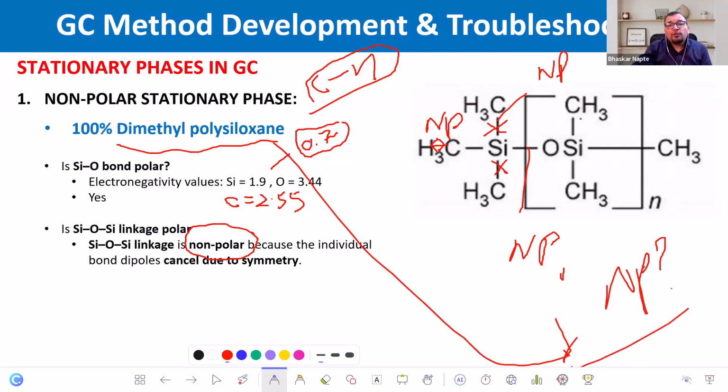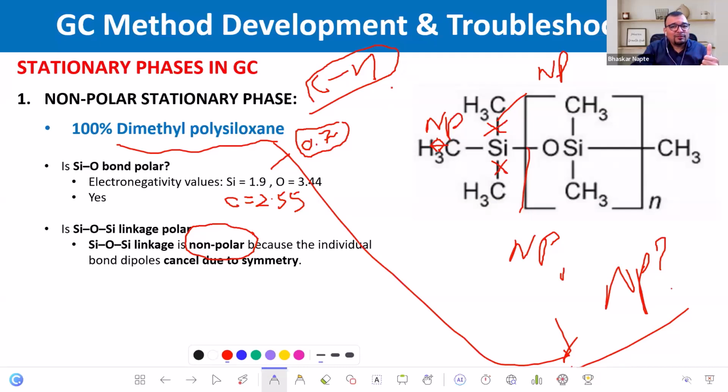Right. So what is the force of attraction that is going to take place in non-polar compounds? We talked about five different retention mechanisms, right? Starting from London dispersion force to dipole-dipole, hydrogen bonding, pi-pi interaction, boiling point. Out of these, being a non-polar compound, which retention mechanism works here?